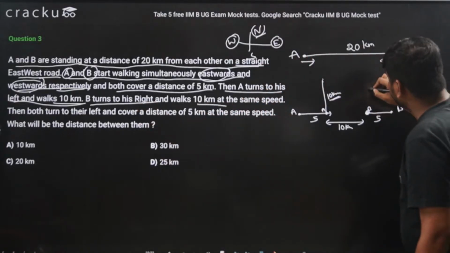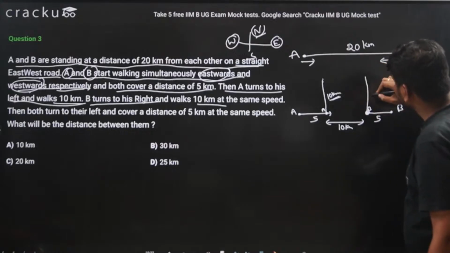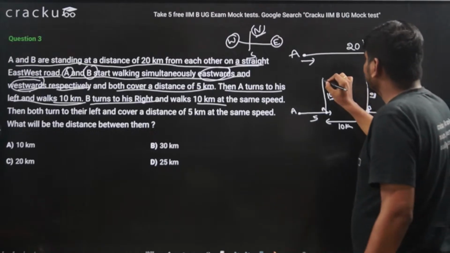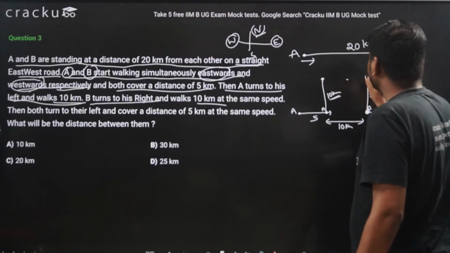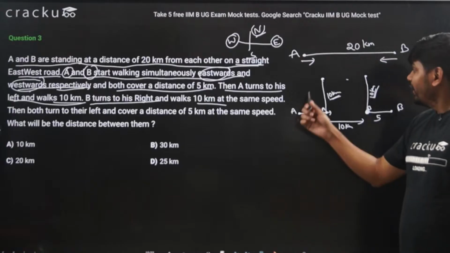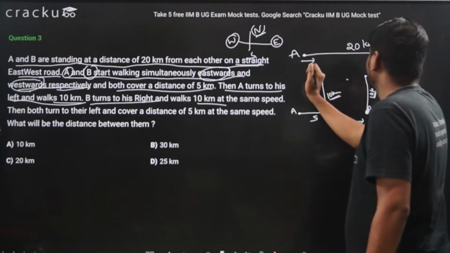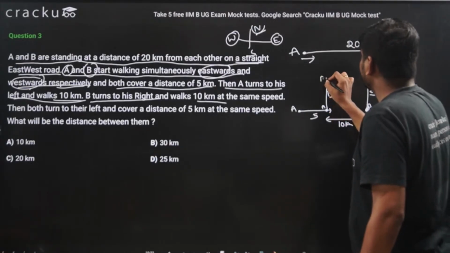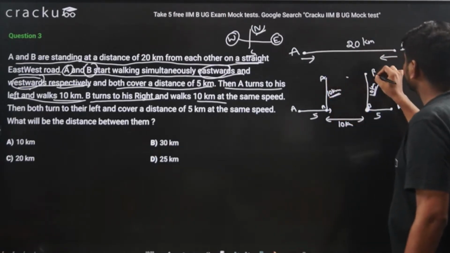So this is also 10 kilometers. So they are here, A is here, and B is here.